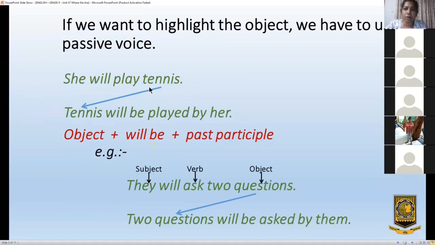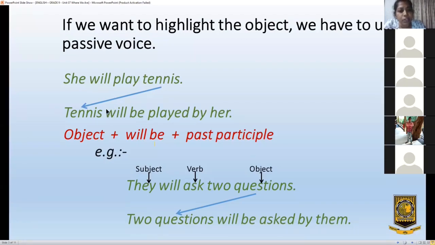Tennis is the object. She is the subject. Play is the verb. Here we bring the object to the front of the sentence. That is tennis. Tennis will be.